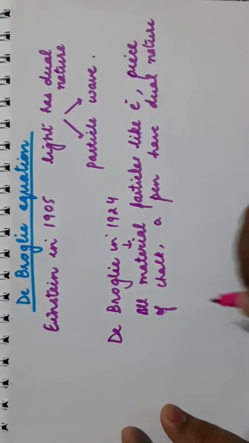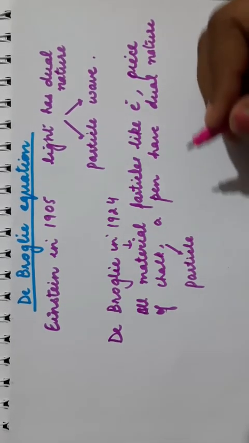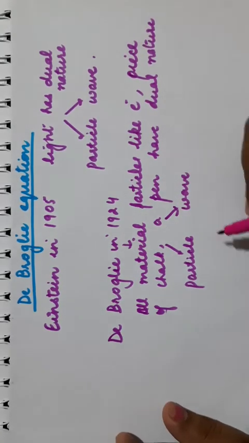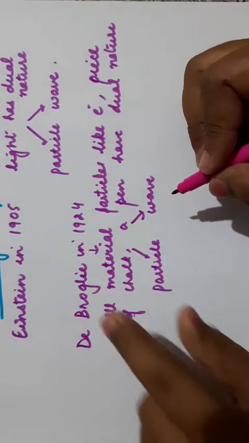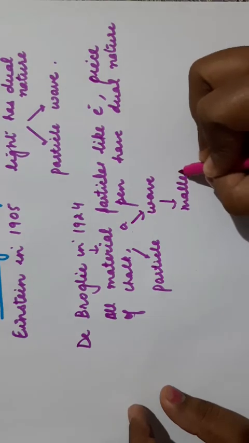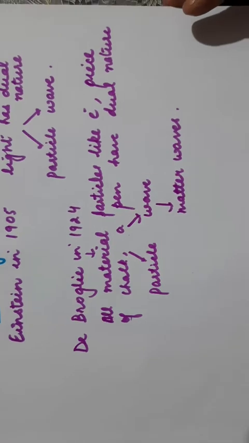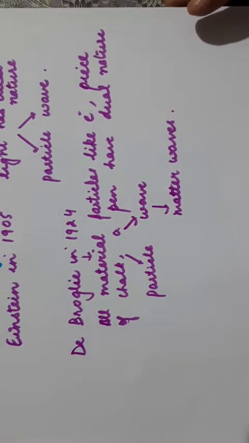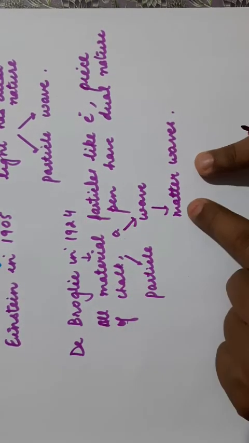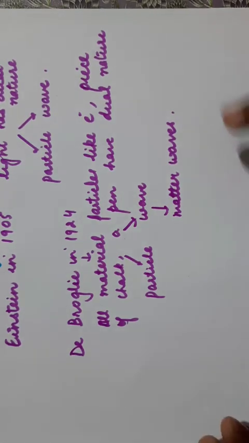That means they have particle nature. You know the particle nature of matter. Every matter has particle nature, but he said it also has wave nature associated with it. The waves associated with matter or material particles are known as matter waves. Now each wave has a certain wavelength. So he said since each material particle has matter waves associated with it, it must have a certain wavelength, and he gave the formula of the wavelength.